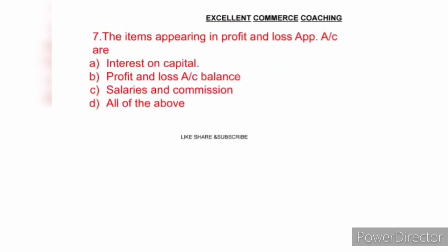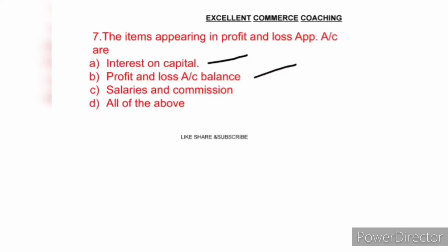Question number 7. The items appearing in profit and loss appropriation account are: it means which of the items below appear in the profit and loss appropriation account. Option A, interest on capital. Option B, profit and loss balance.